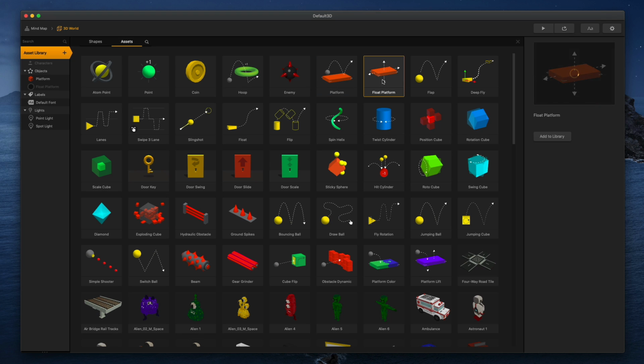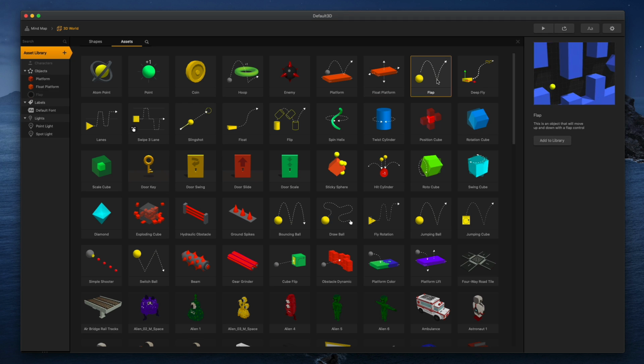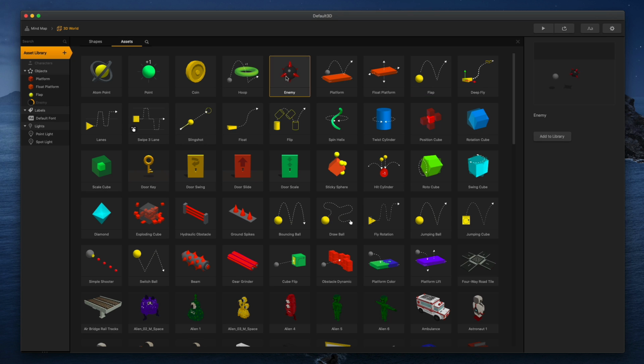And you know what? Let's go ahead and grab a float platform. We'll grab a flap character. As you'll see, we'll do something different. We're not going to make it just a typical flap game. And then what else? Let's grab some enemies. We'll get this enemy here. How about this ground spike right here? Look, you can see a preview. You can see that those actually pop up when you get close to it. So we'll go ahead and add that in there. And yeah, so we have a few things there.